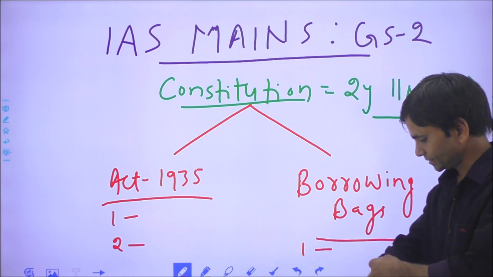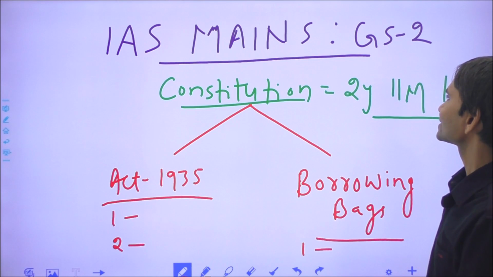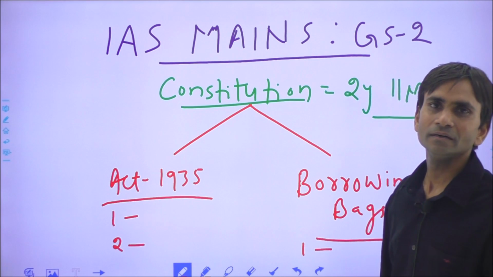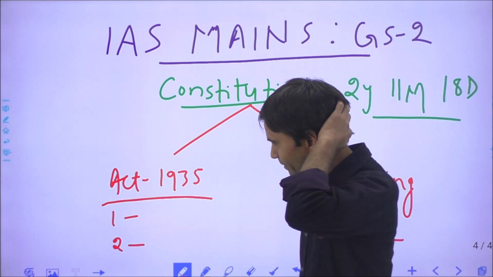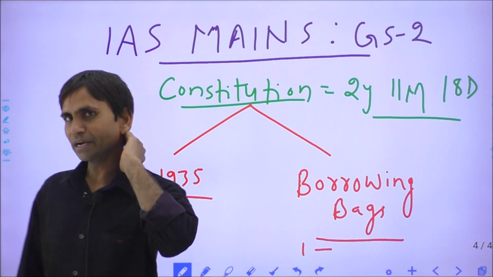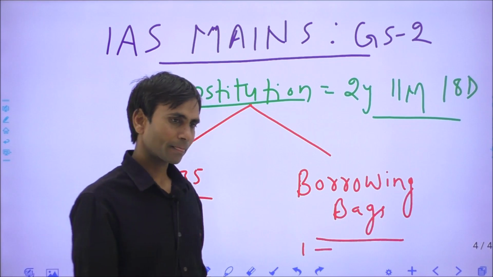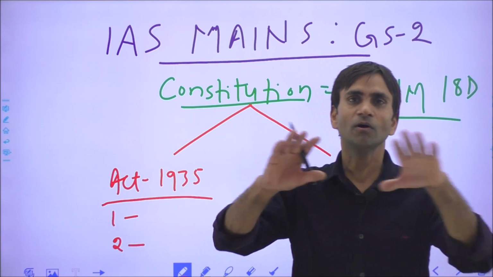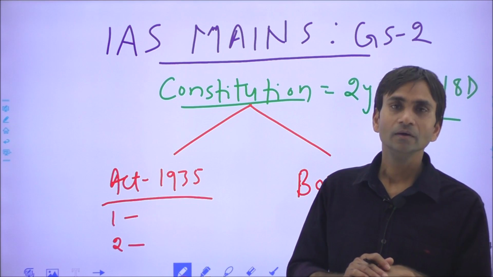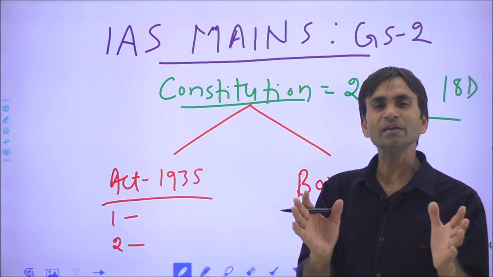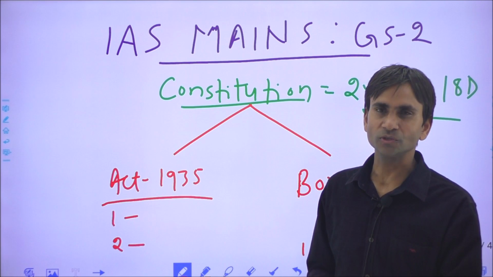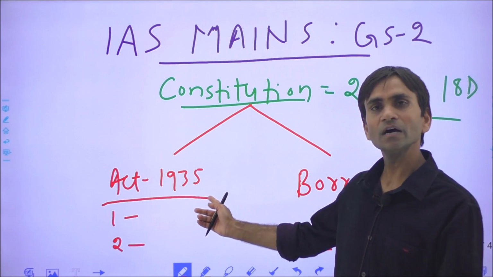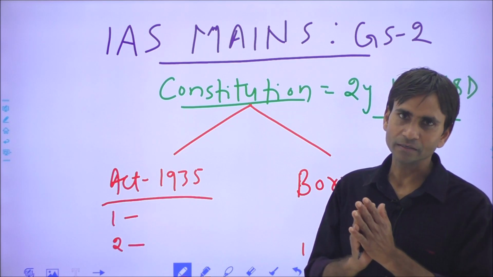One is, it is generally called the Government of India Act 1935, made by the British government, and finally it became the basis for the Indian Constitution. When the Constituent Assembly was drafting our constitution, the Act was available before the assembly.